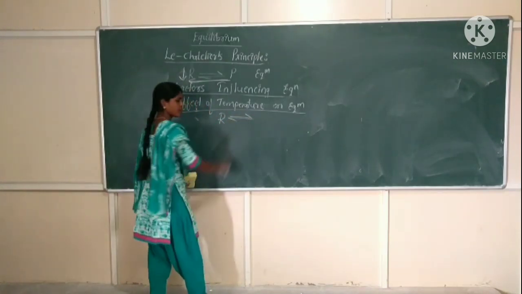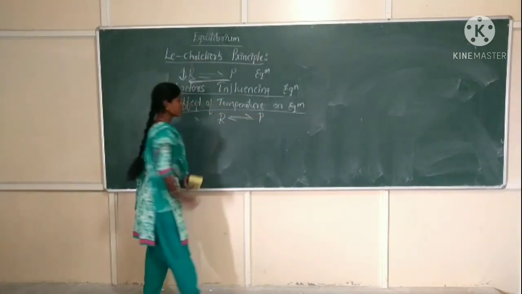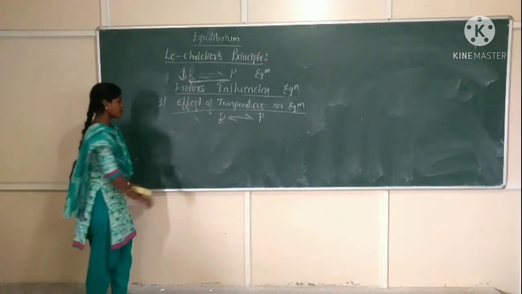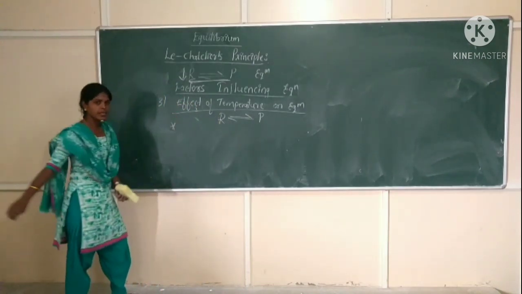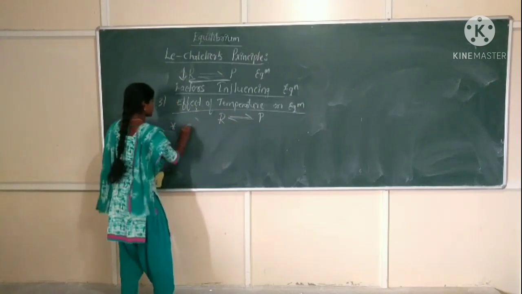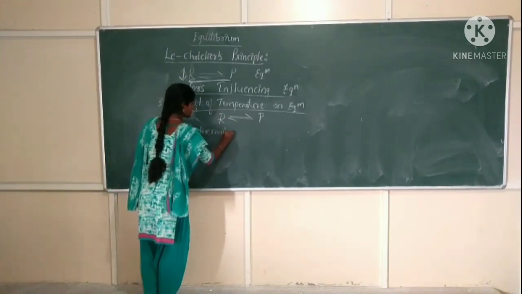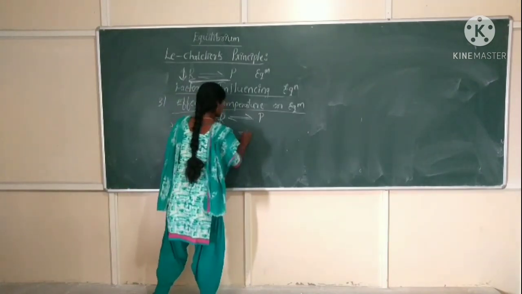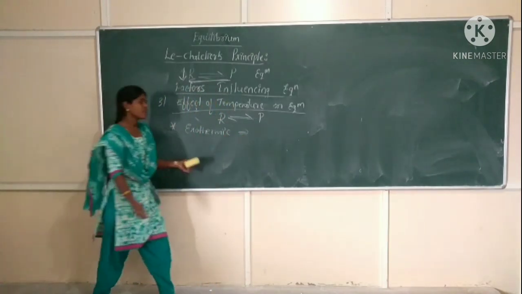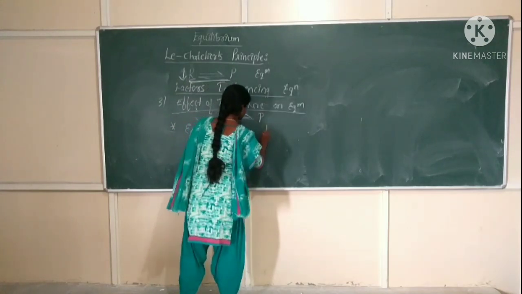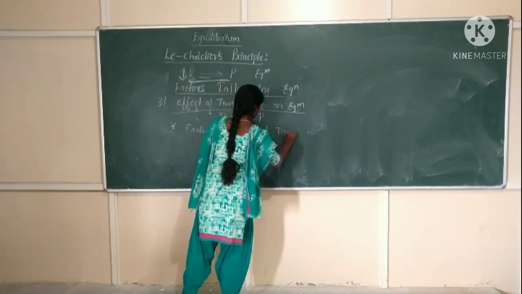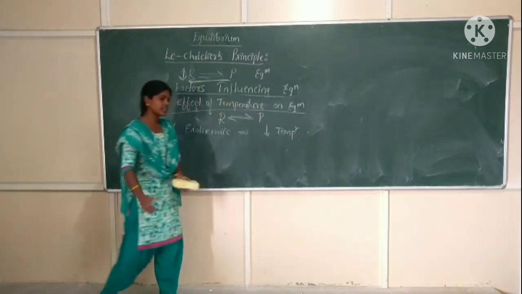Again, I take the same example. If this system is at equilibrium, any system which is at equilibrium, if your reaction is an exothermic reaction, then the exothermic reaction will favor which change? Decrease in temperature.